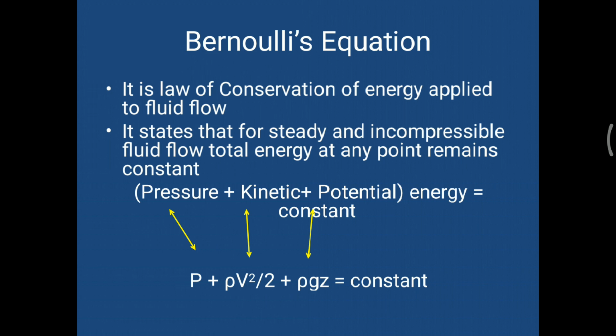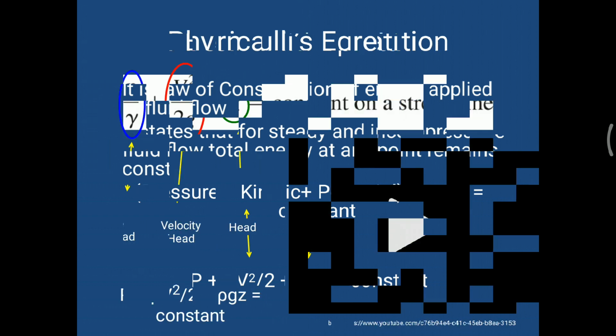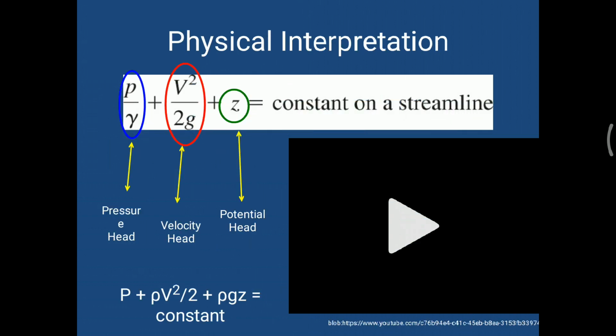Then the sum of all these three energies should be equal to a constant at any point. So there may be a change in pressure or kinetic energy at another point, but the sum of these three energies should be constant. Now, what is the physical interpretation?